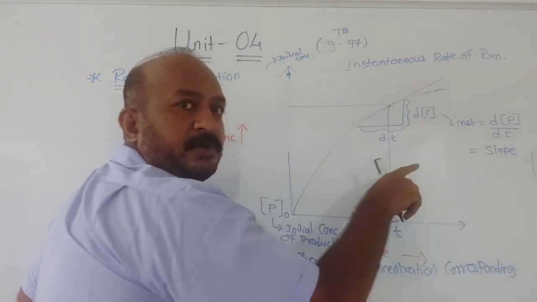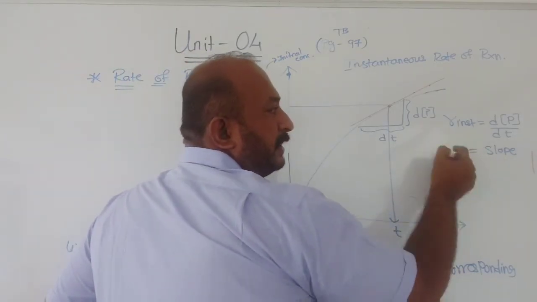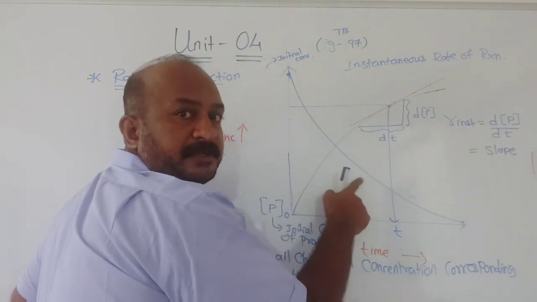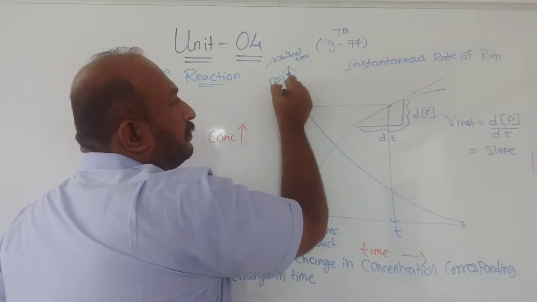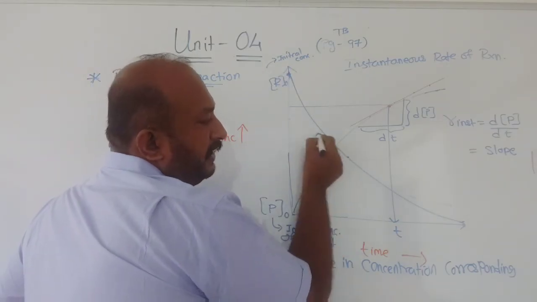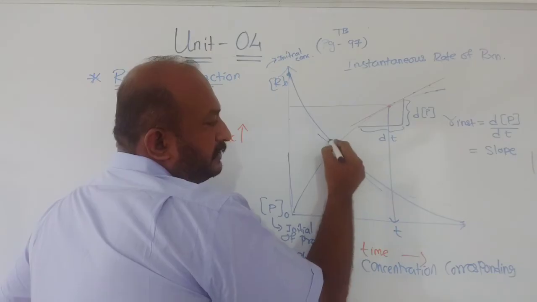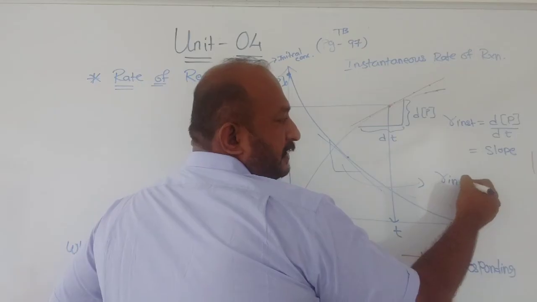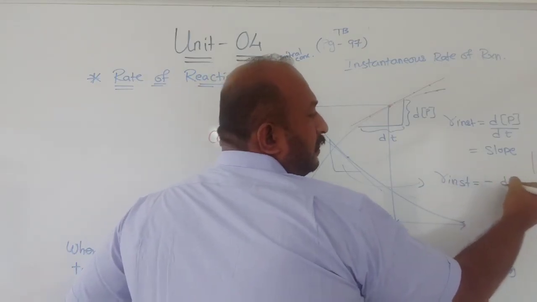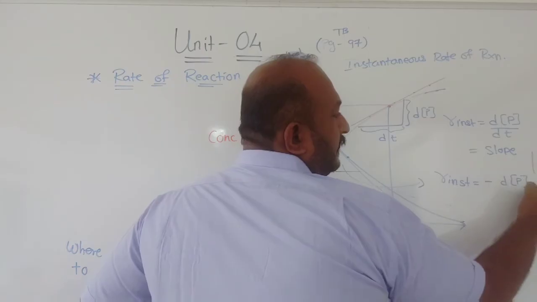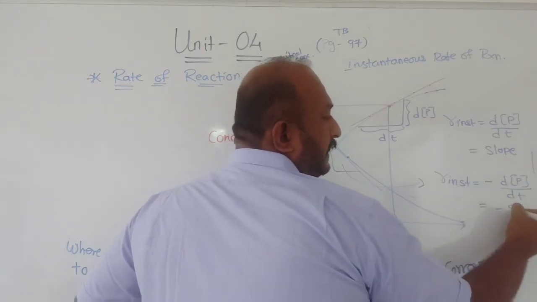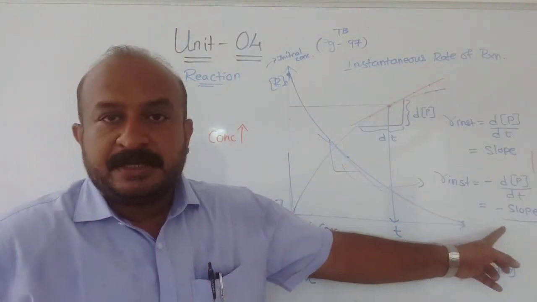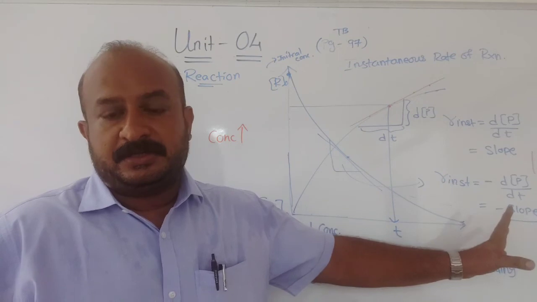Now this is the slope for the product, it is a positive value. But if this same thing is for the graph of the reactant, this is R0 that I am talking about, right? So for the reactant, as given in your book, in this case also the slope will be there and that will be the instantaneous rate. The instantaneous rate will be minus dR by dt, or we can also write negative slope. Understood? Now why this minus sign, I have already explained. It is because of the decrease in concentration.